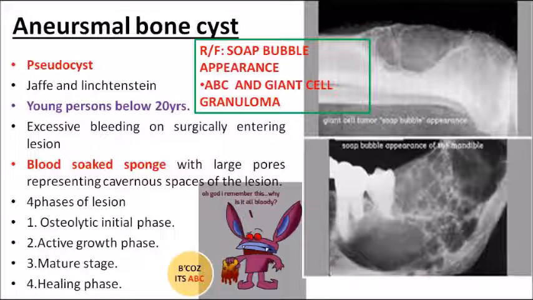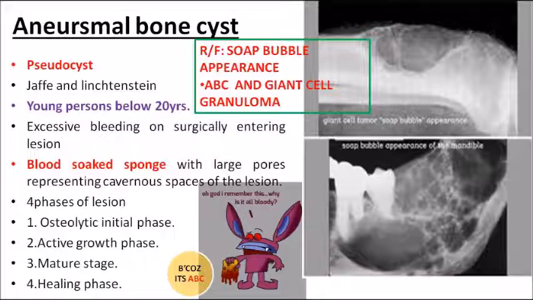Oh God, I remember this. Why is it all bloody? Because it's ABC, aneurysmal bone cyst, ABC. ABC aneurysmal bone cyst is full of blood. It appears like a blood-soaked sponge. When you cut open the cyst, it looks full of blood soaked in a sponge. Clear? So it is a pseudocyst, first described by Jaffe and Lichtenstein, and mostly seen in young people below 20 years. Excessive bleeding on surgical entry of the lesion is the main feature of aneurysmal bone cyst.